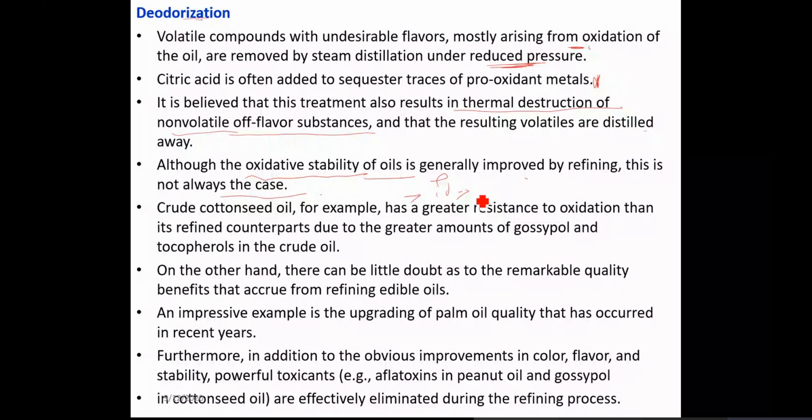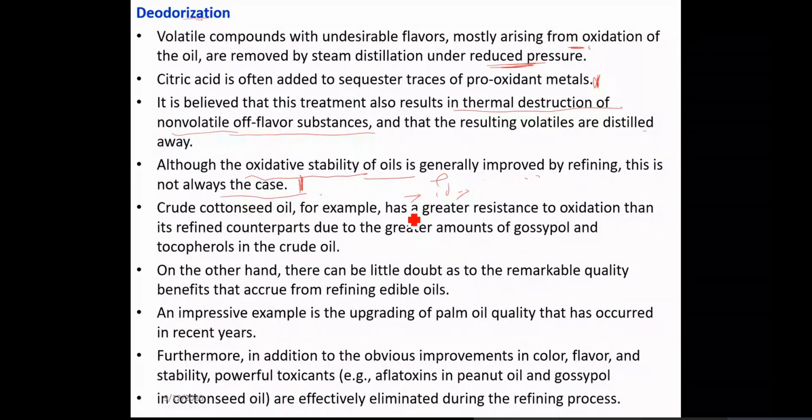Of course, it was more foaming because of the phospholipids and other emulsifiers present. But in terms of sensory, formation of free fatty acid, and oxidation, the natural oils are really good. That is why the statement is correct: we say refining gives oxidative stability, but it is not always the case.